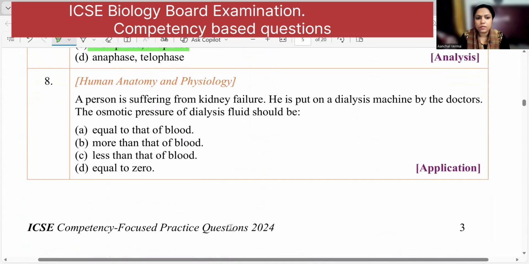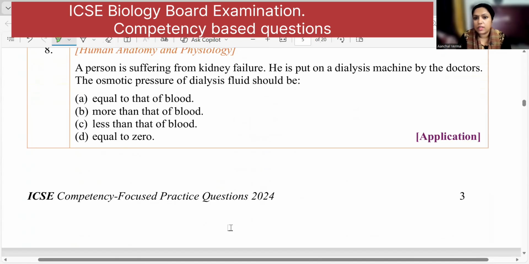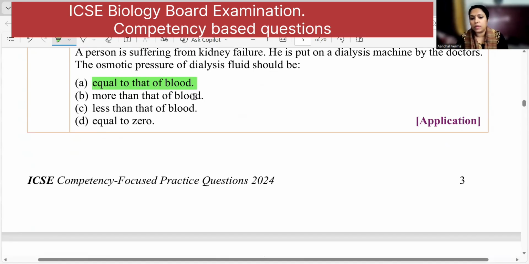Next one. A person is suffering from kidney failure. He is put on a dialysis machine by the doctors, and the osmotic pressure of the dialysis fluid should be. Now tell me, if the fluid is of higher concentration, or you can say it's hypertonic, what will happen? All the blood cells will lose water. And if the dialysis fluid is hypotonic, then all the water will enter into the blood cells, so there will be a change in the concentration of the cells. So what is needed? The concentration should be isotonic. That means it should be equal to that of the blood. Then the cells will be okay in the blood, right?